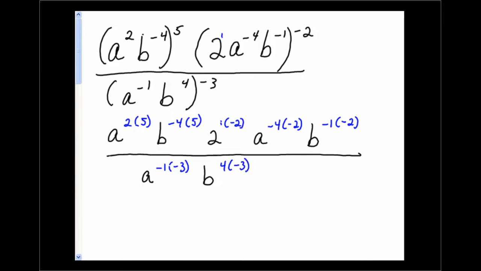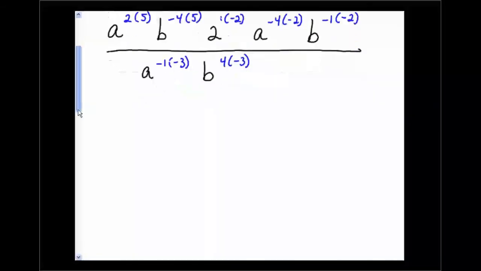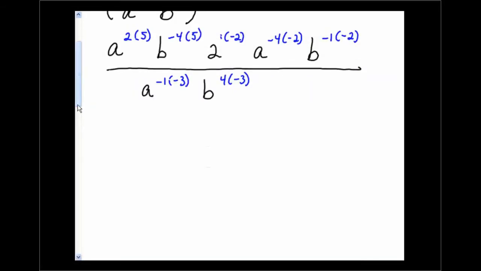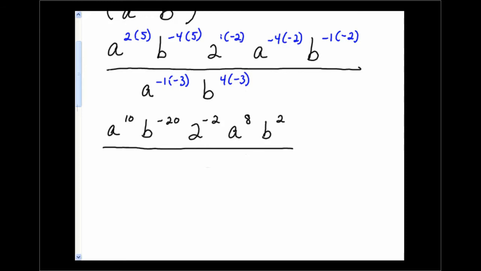So simplifying, finding these products for the exponents, we now have a to the 10th, b to the negative 20th, 2 to the negative 2nd, a to the 8th, b to the 2nd, and in the denominator you'll have a to the 3rd, b to the negative 12th. Now your next step is using the negative exponent rule to rewrite each of the negative exponents as positive. So we have 3 of them.